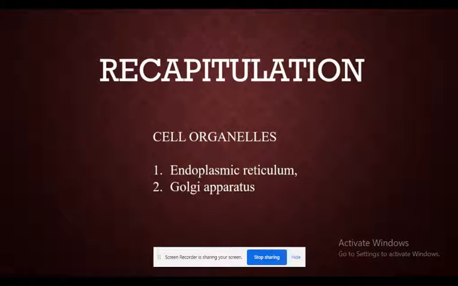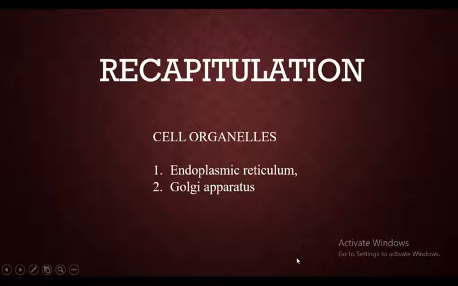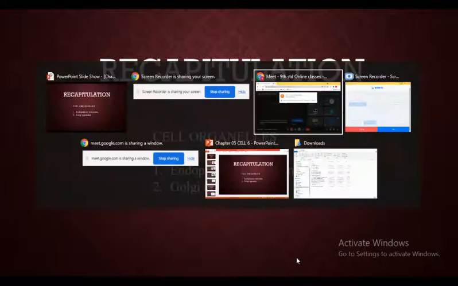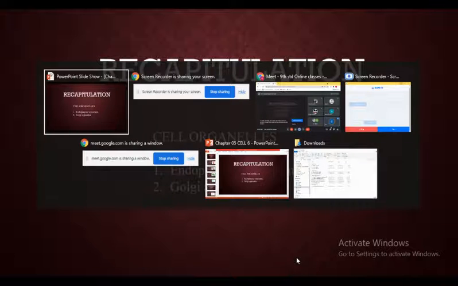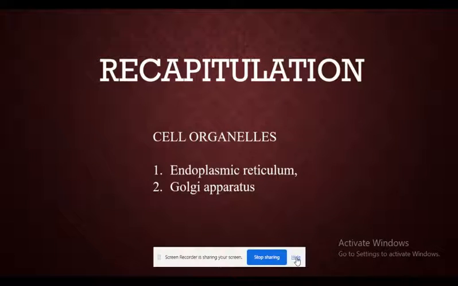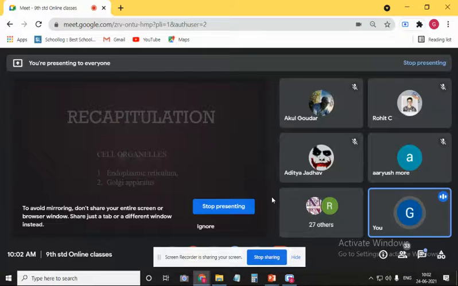So what is this endoplasmic reticulum? It is the network, a channel that is connected to other cell organelles present in a cell. It helps in the transport of the substances which are produced in the cell.